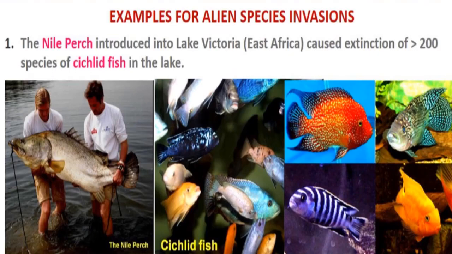These are examples of loss of biodiversity due to alien species invasion. First example is the Nile perch introduced into Lake Victoria.